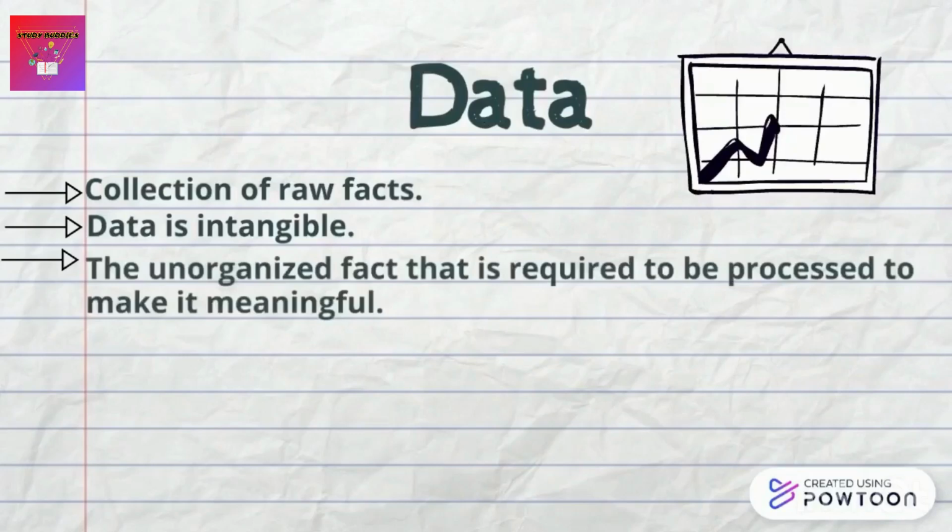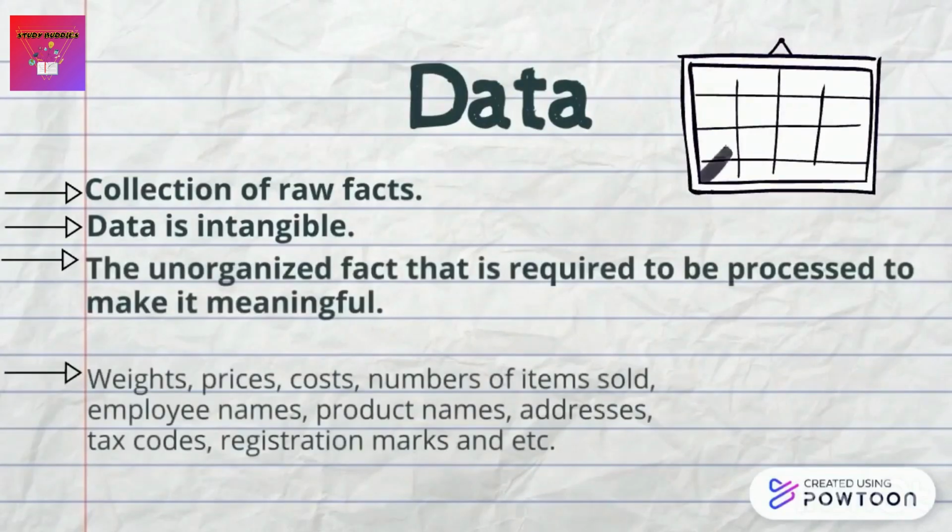Organizations collect all kinds of data and use it to make decisions. These decisions can then be analyzed as to their effectiveness and the organization can be improved. The examples of data are weights, price, cost, number of items sold, employee names, product names, addresses, tax codes, registration mark, and etc.